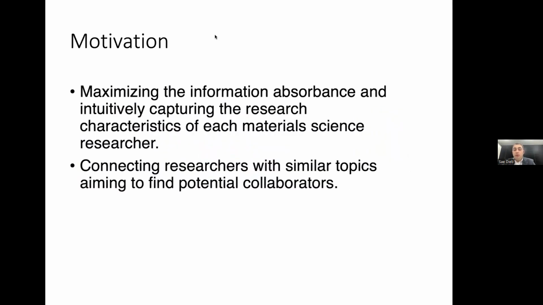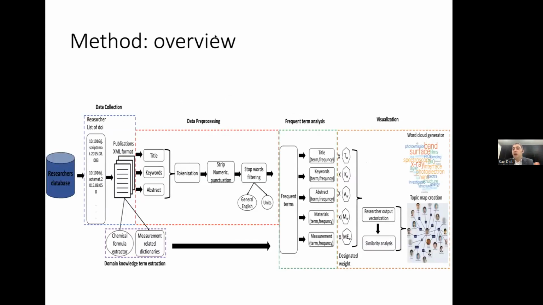So we were thinking, why don't we summarize the research output for a researcher instead of reading a list of research papers or contributions, which might not attract the attention of a general person. We can just have a simple image that represents the total output of a researcher. And then from there, we can create a map that connects different researchers using the shared topics between people who are working on similar topics. So this is an overview of the method used in this work. I will be going into details for every step of this framework.